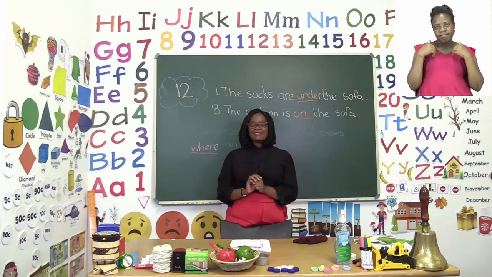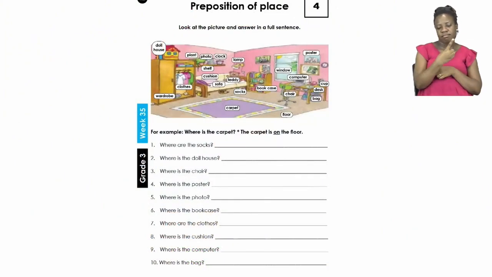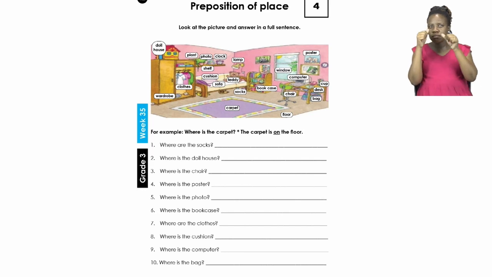Let's start our lesson today, boys and girls, by going to page 12. On page 12, we are going to be doing prepositions of place. Now, remember, there are different types of prepositions. Today, we're going to be focusing on the ones that tell us the place of an object. Here we have a beautiful room with all sorts of objects. Each object has its name clearly written out. Your job, boys and girls, is to write sentences that tell us where the object is. They've given you an example.